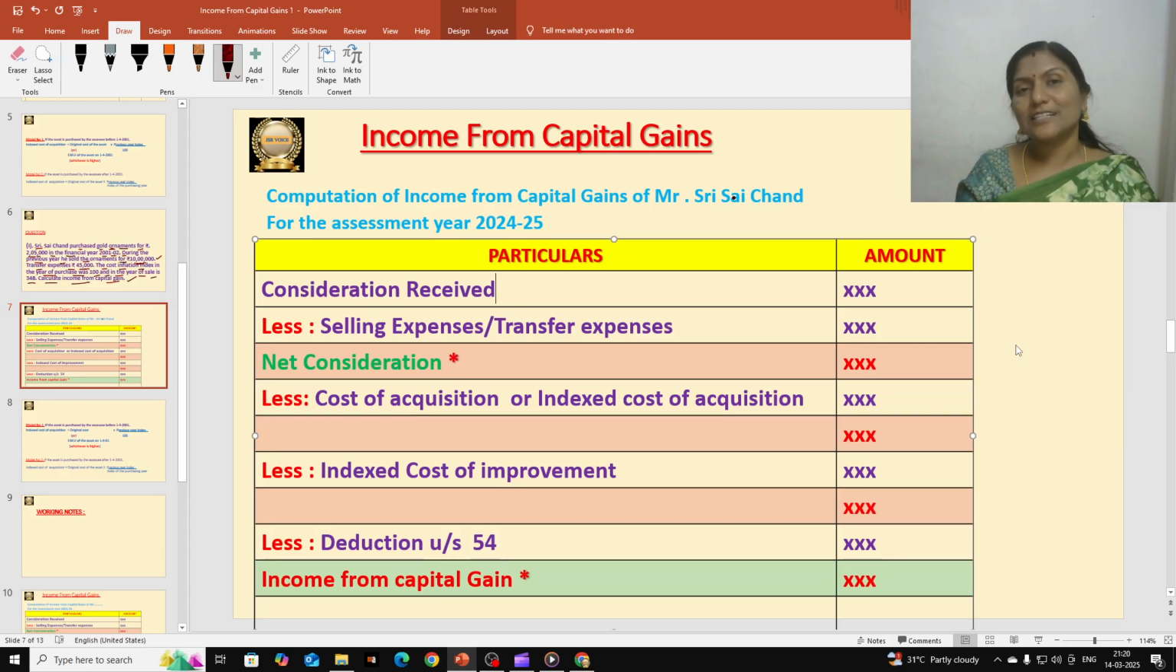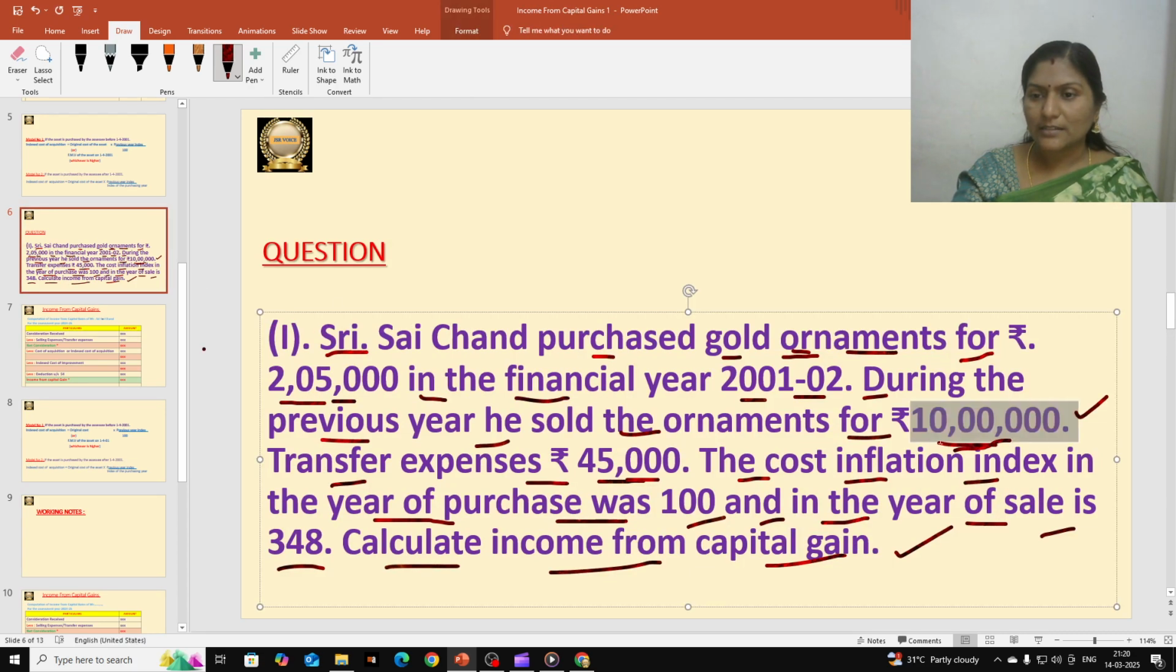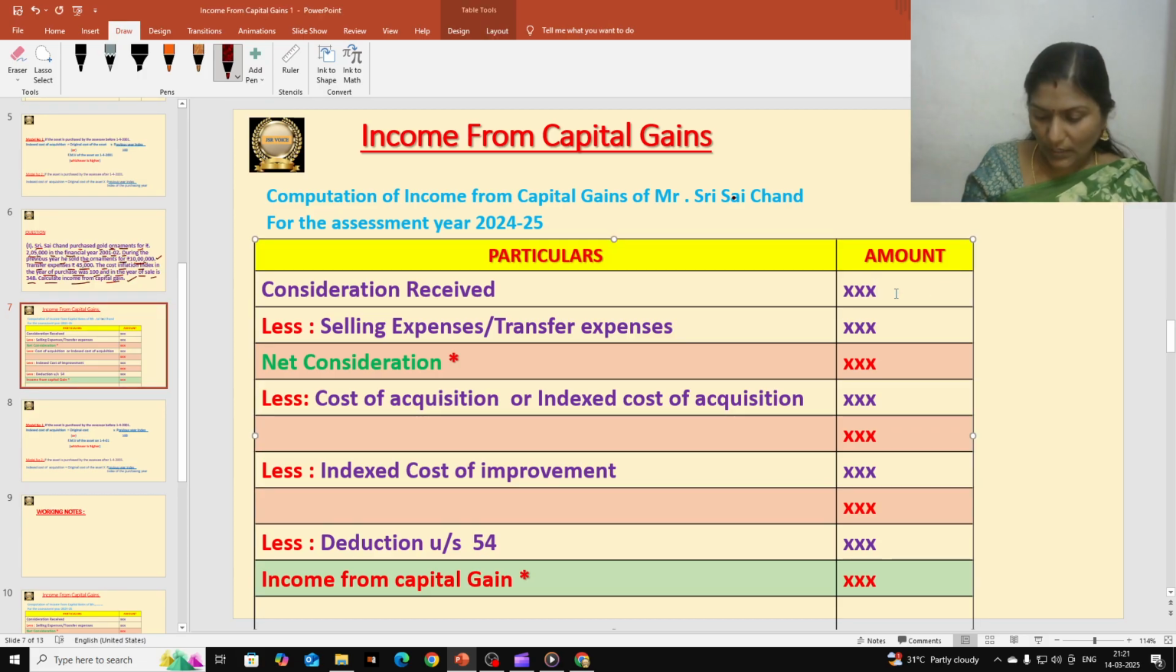First item always is consideration received. Consideration received means the selling price of the asset. Just now we discussed what the selling price is here. It is 10 lakhs. So we are going to take 10 lakhs here first. We took 10 lakhs in the place of consideration received.